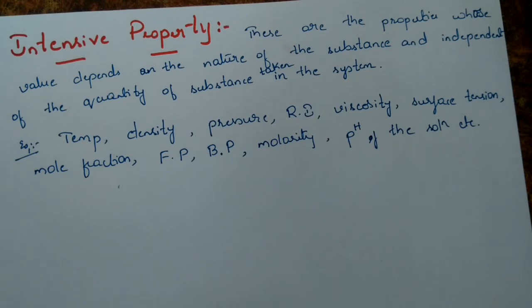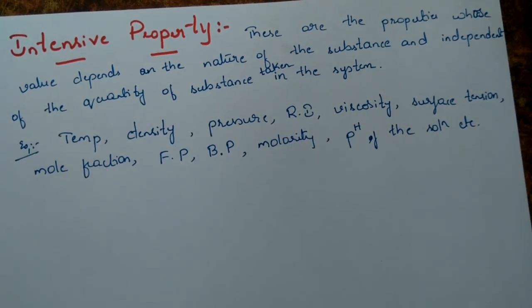So we have extensive property. Extensive property is the one which depends on the quantity of substance taken in the system. Intensive property is the one which depends upon the nature of the substance taken in the system. So we have temperature, density and a few more things.